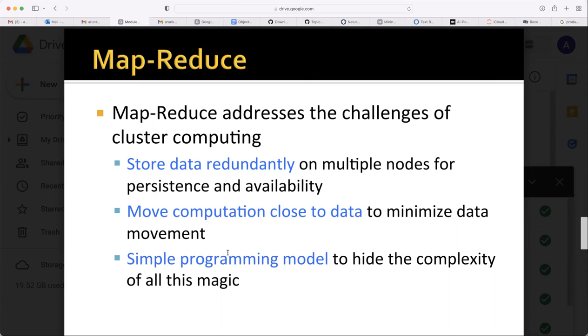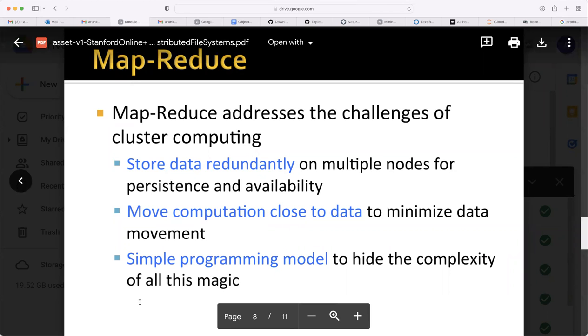So wherever data lies, whatever computation is to be done on that data, process that data, analyze that data, do it there on that machine only. Don't try to move the data from one machine to another machine to do some computation. Of course, if it is required, if that node cannot process what we intended, then you need to move to the other nodes. Simple programming model to hide the complexity of all this magic.